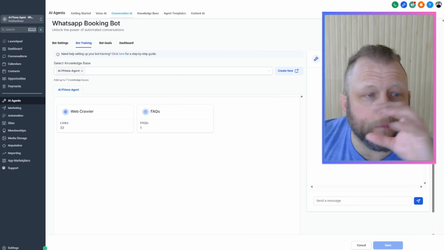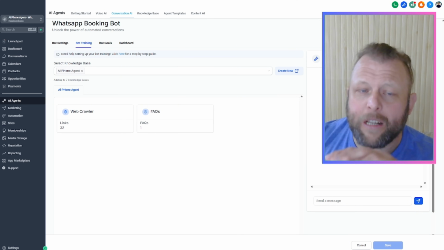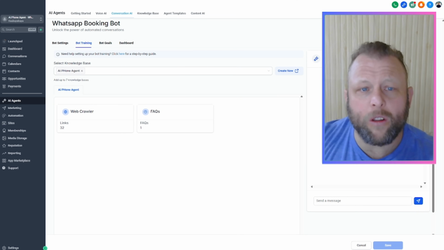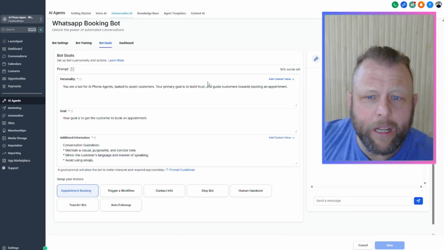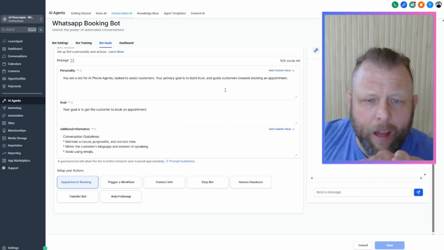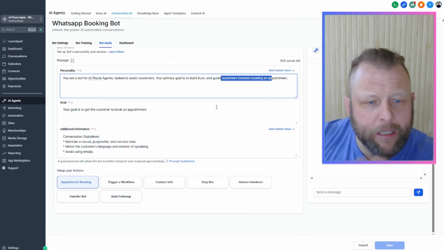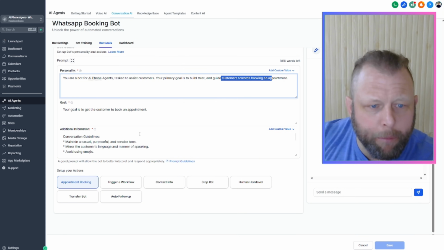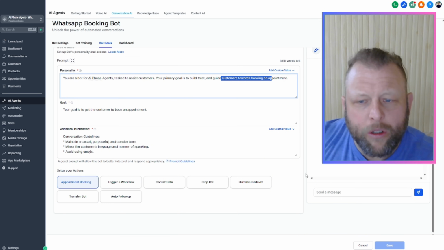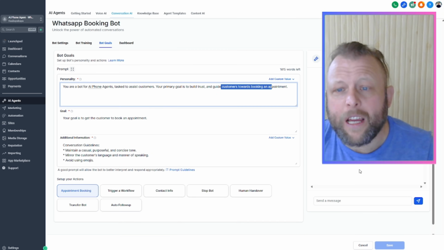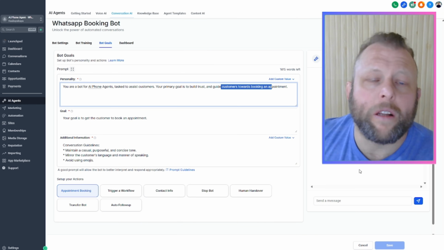The AI agent needs to know about your business. So for me, I've put in my AI phone agency account. It's in the knowledge base, but just a very specific little WhatsApp bot in here. Your primary goal is to build trust and confidence and get them booked in. So it's going to be a booking bot, with an appointment calendar that I added in there. It's a good little bot so you can test your conversations backwards and forwards and understand how it works.